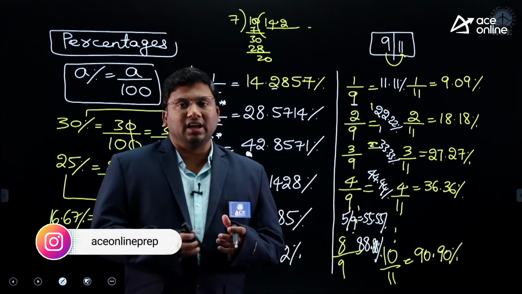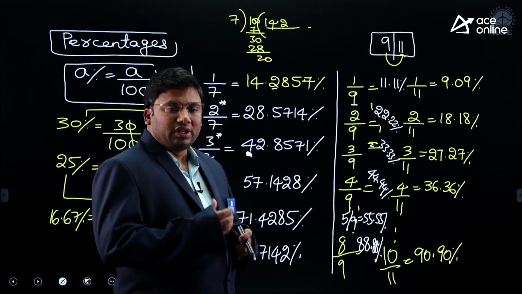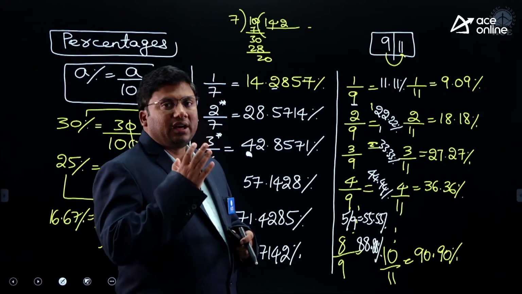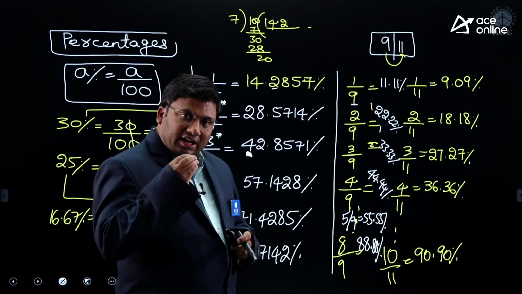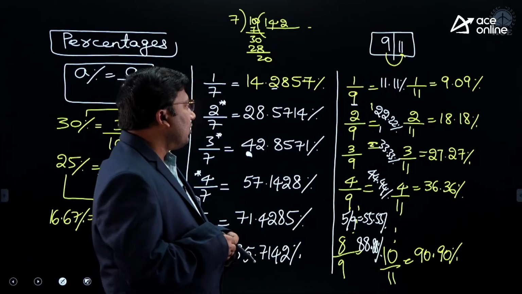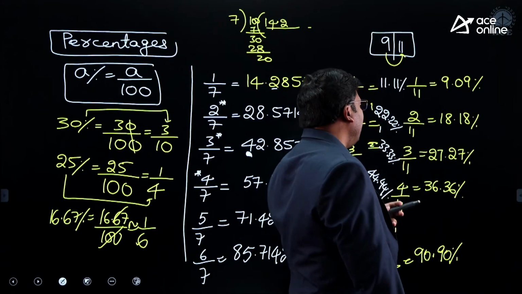Denominator 9 and 11 go together. If the denominator is 9, multiply the numerator by 11 and write it down twice. If the denominator is 11, multiply the numerator by 9 and write it down twice. 2 times 9 is 18, so 18.